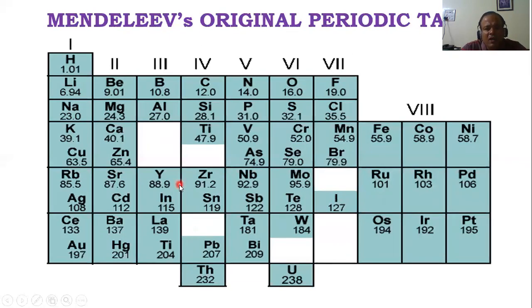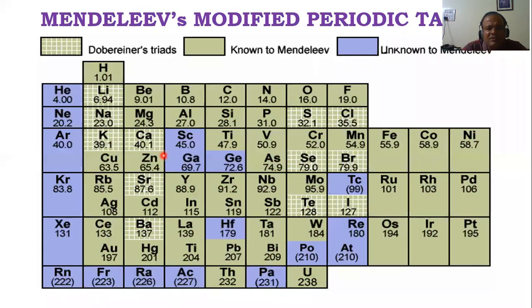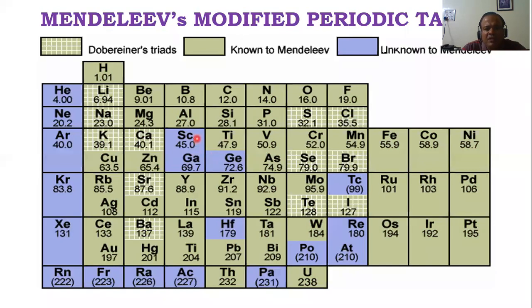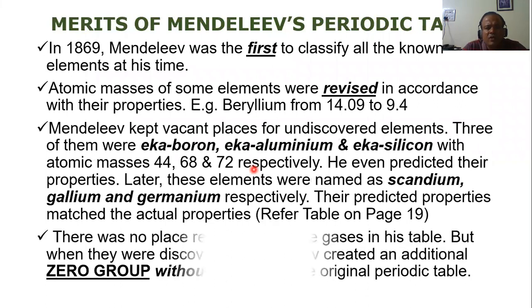He knew that these elements would be discovered one day. And now let's see where scandium, gallium, and germanium are. I hope it is clear. Those three empty spaces which I showed you were filled up by scandium, gallium, and germanium. I hope it is clear. So let's go to the next one.